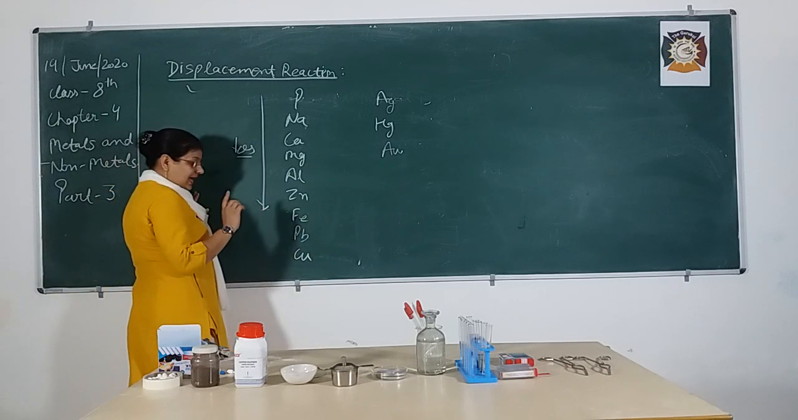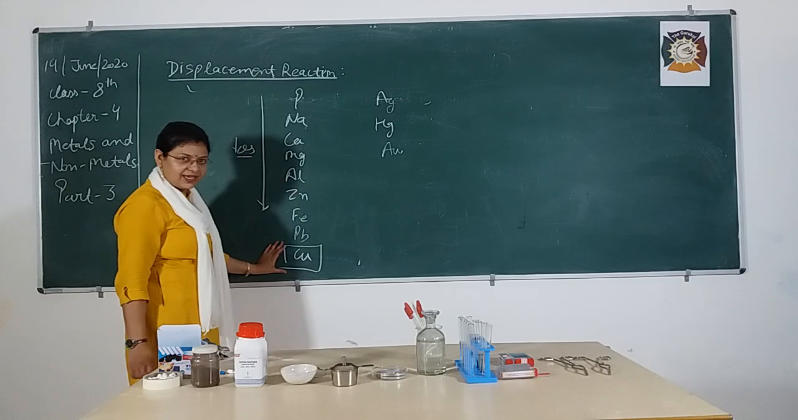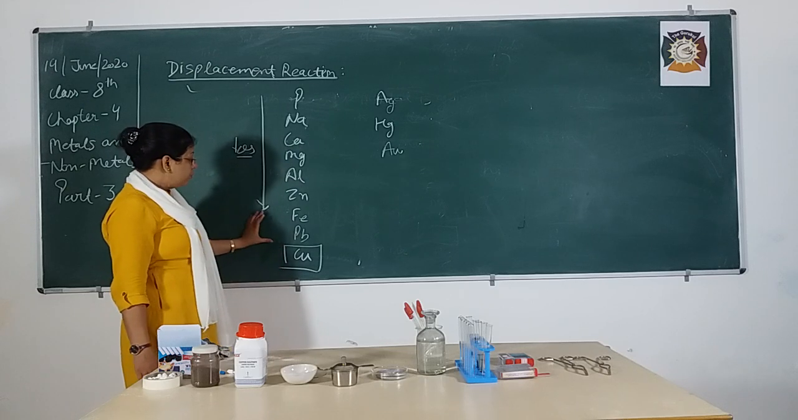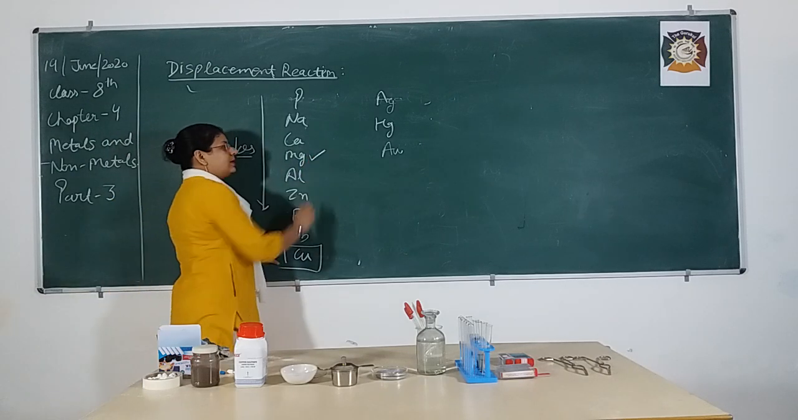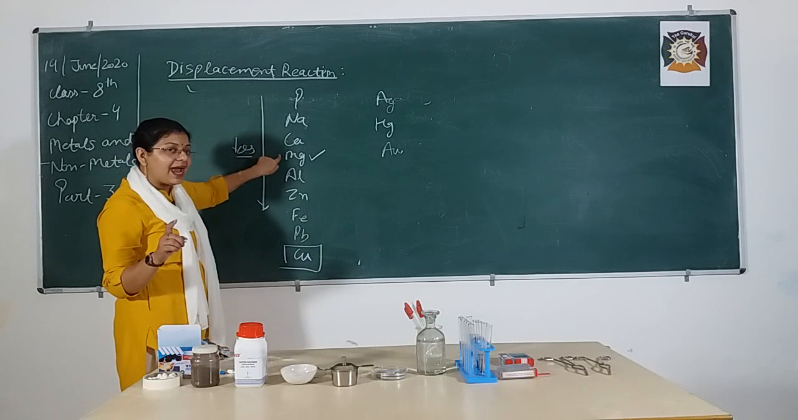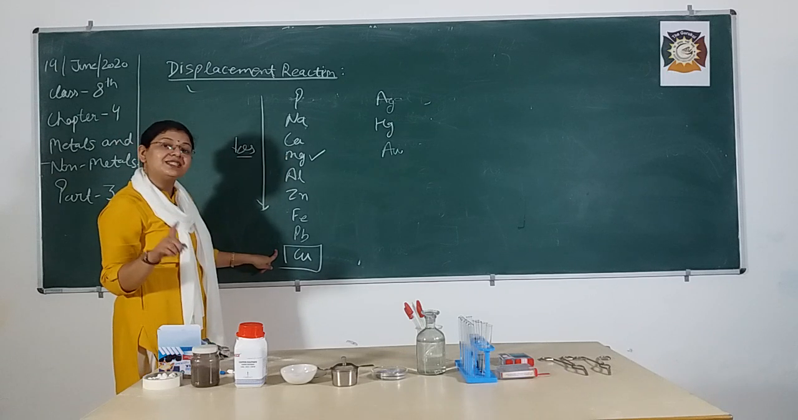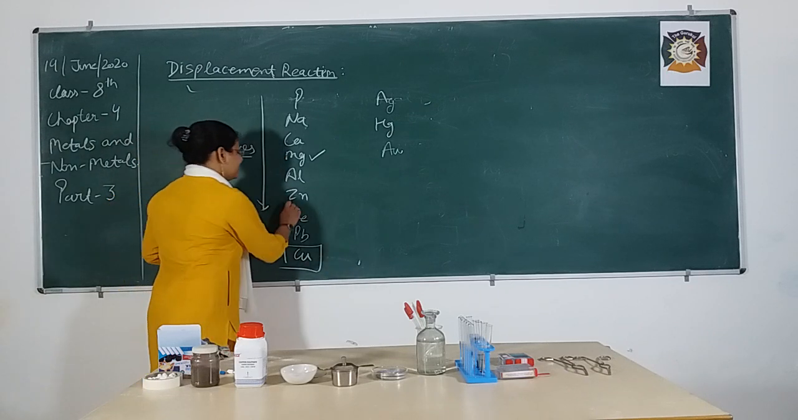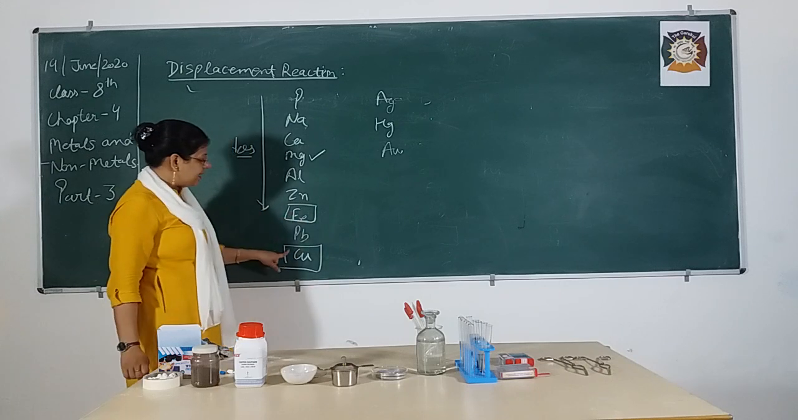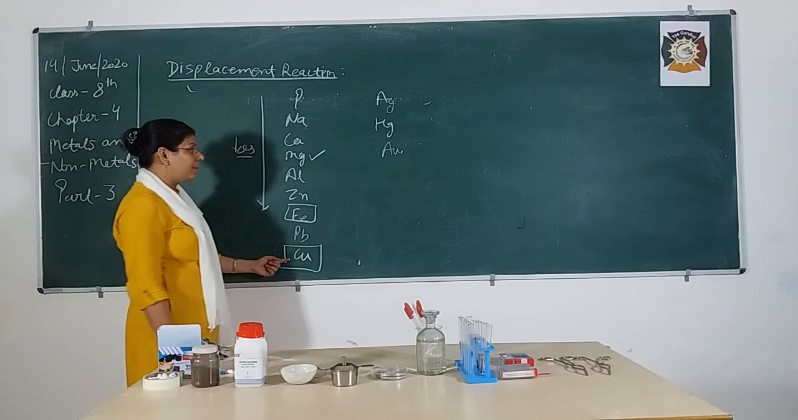So in the example we have taken what? Copper sulfate solution. So the position of copper is here and I am going to react this solution with magnesium. Reaction is going to occur because magnesium is more reactive than copper. So magnesium can easily displace copper from its solution. Another one is iron. Iron can easily displace because iron is more reactive than copper.